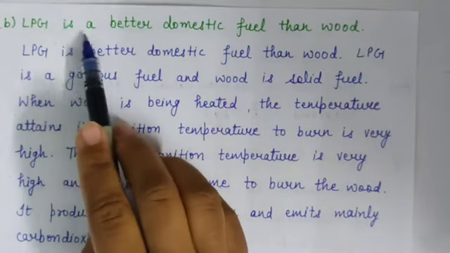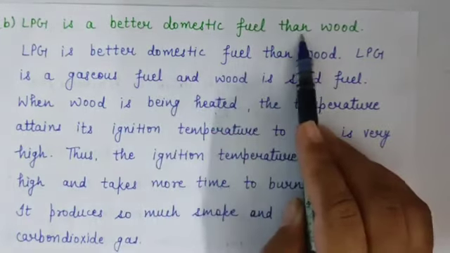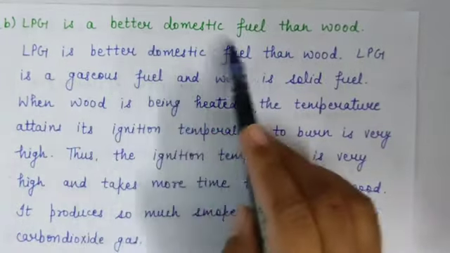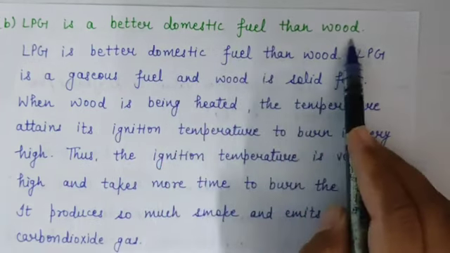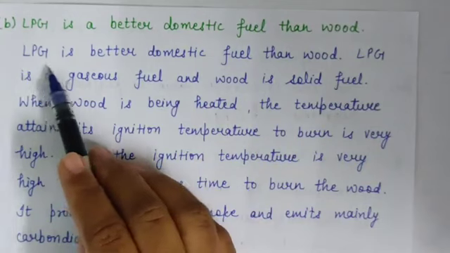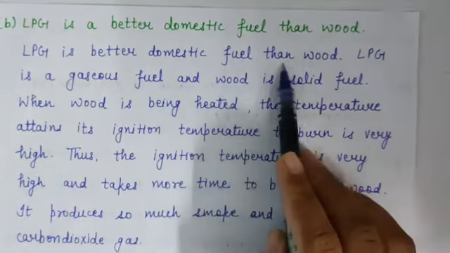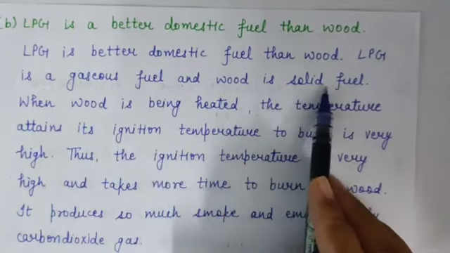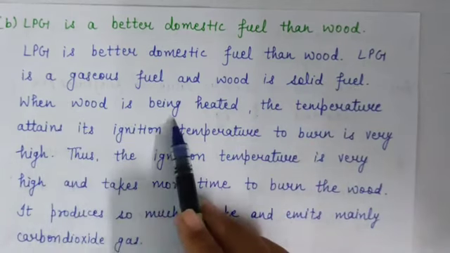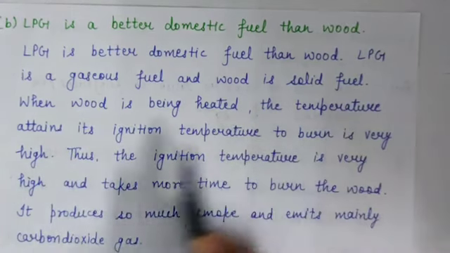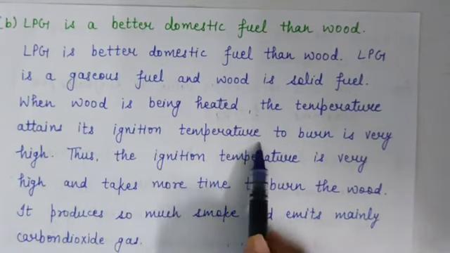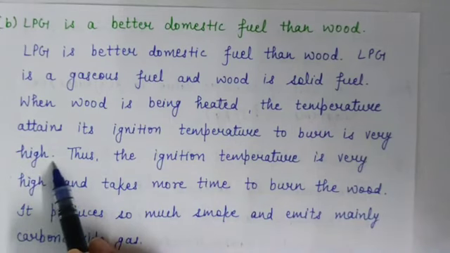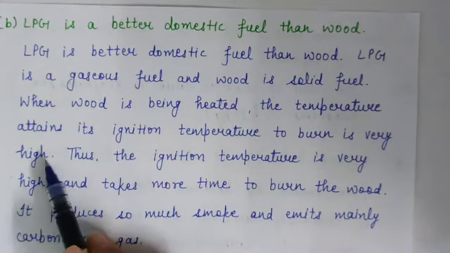B part is LPG is a better domestic fuel than wood. Means give the reason why LPG is a better domestic fuel in comparison to wood. So answer is LPG is a better domestic fuel than wood. LPG is a gaseous fuel and wood is a solid fuel. When wood is being heated, the temperature needed to attain its ignition temperature to burn is very high.